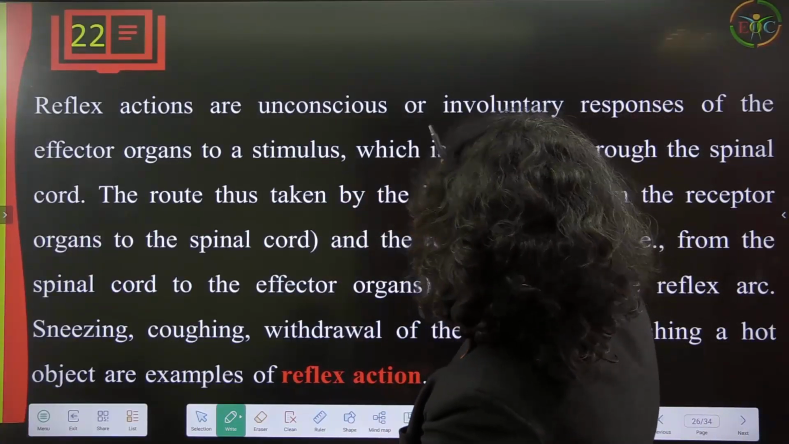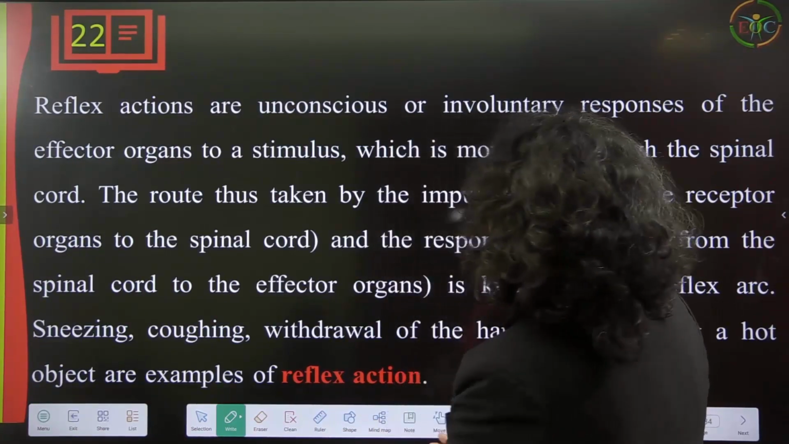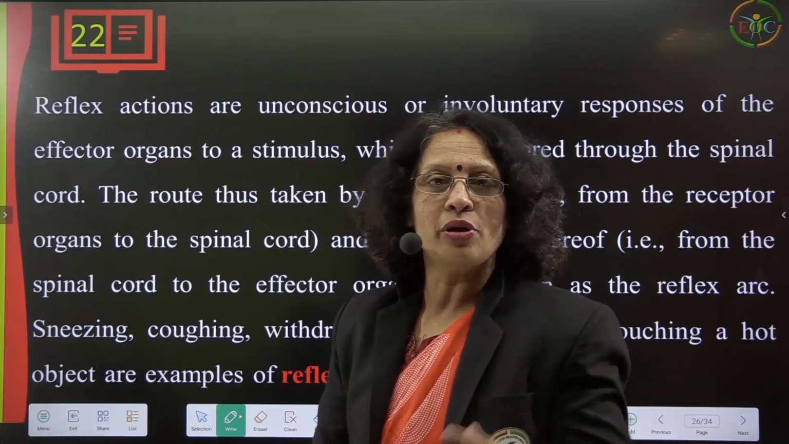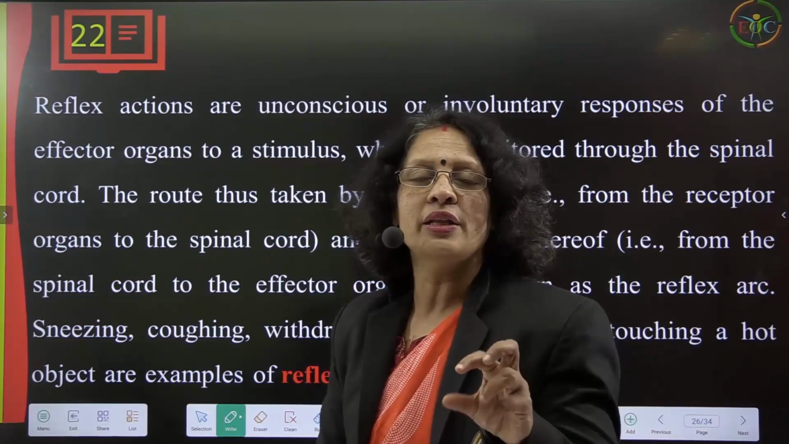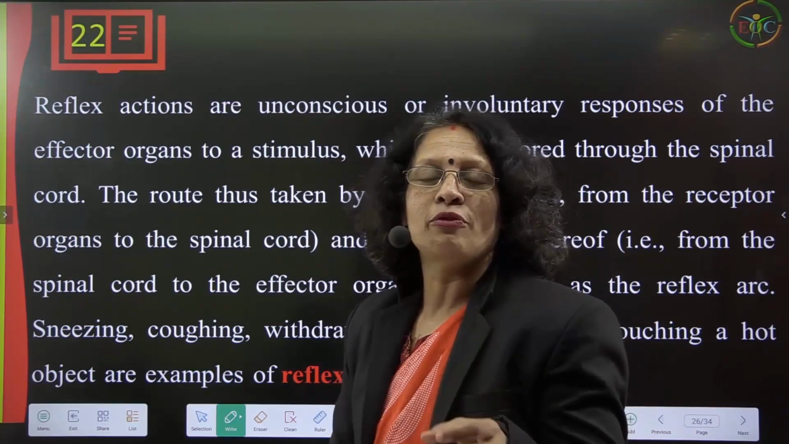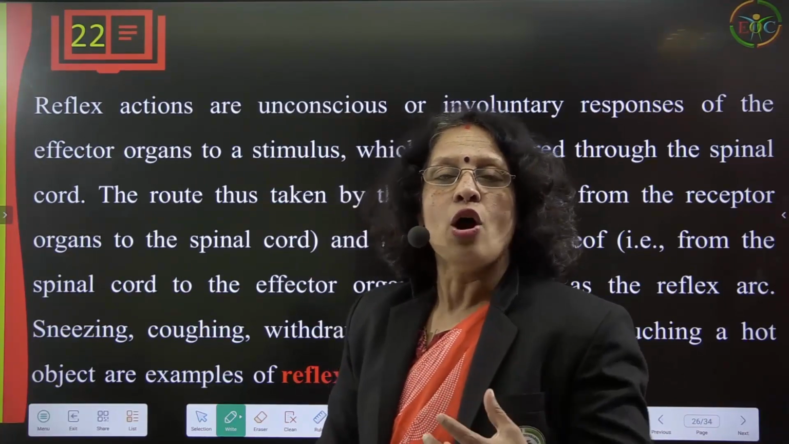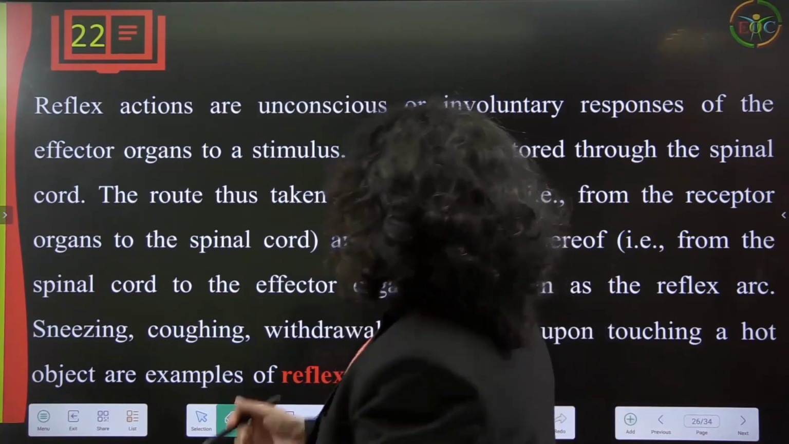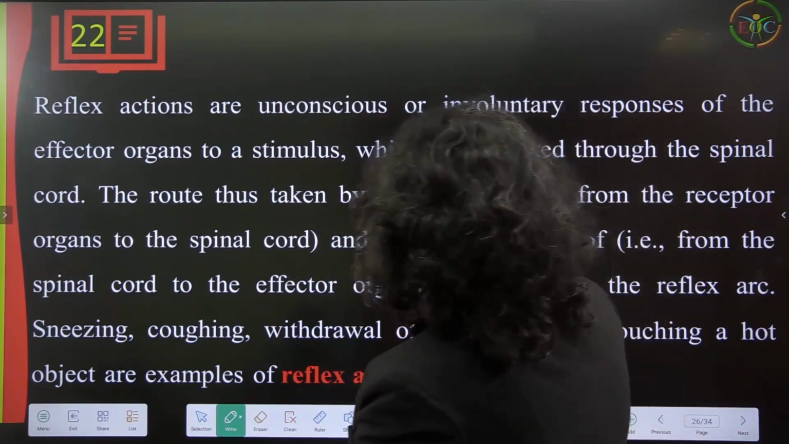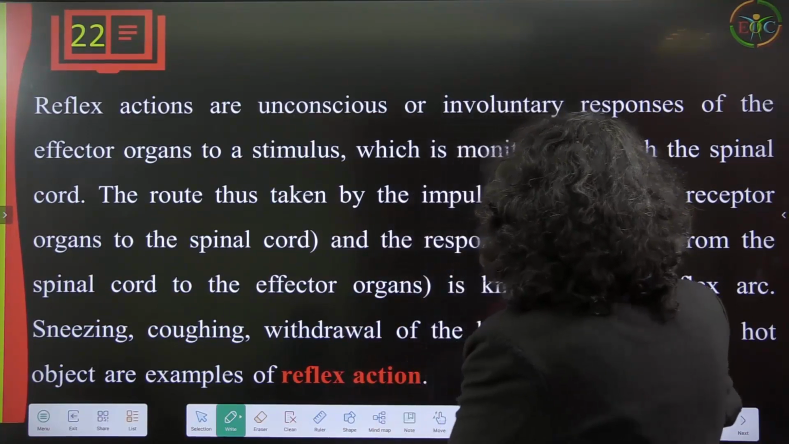Now, reflex actions are unconscious or involuntary responses of the effector organ to a stimulus, which is monitored through the spinal cord. That is why the spinal cord should also be in proper function, because from the central nervous system, from the brain, the nerve coming down majorly is the spinal nerve. Whenever a person is suffering from any spinal injury, the functioning is very difficult, like walking or balancing or any other activities. The route taken by the impulses from the receptor organ to the spinal cord, and the response from the spinal cord to the effector organs, is known as the reflex arc.